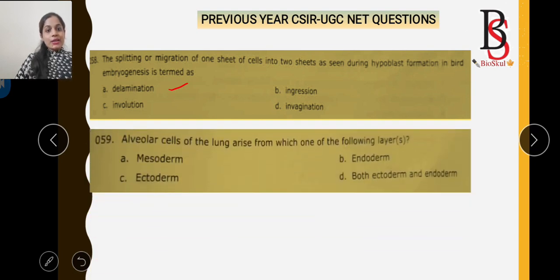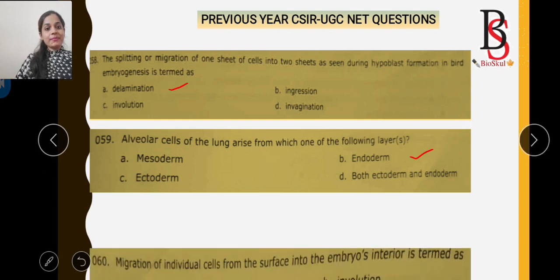So what is the next question? Alveolar cells of the lung arise from which one of the following layers? Do you remember which layer? It is the endoderm. So option B is the correct answer. You have to remember the fate of the germ layers: which germ layer gives rise to which organ.